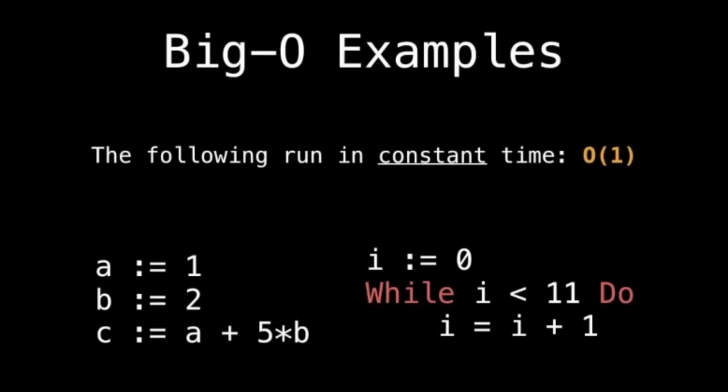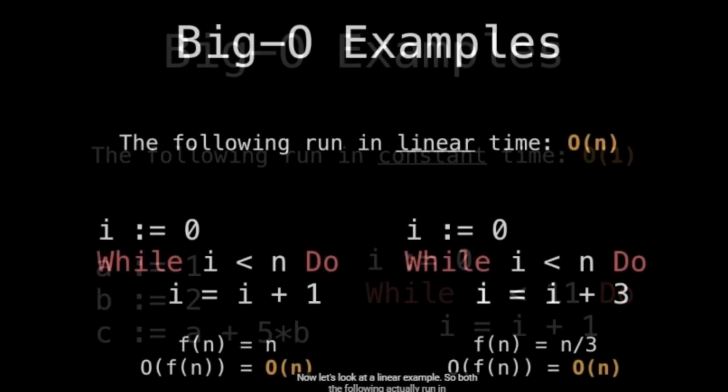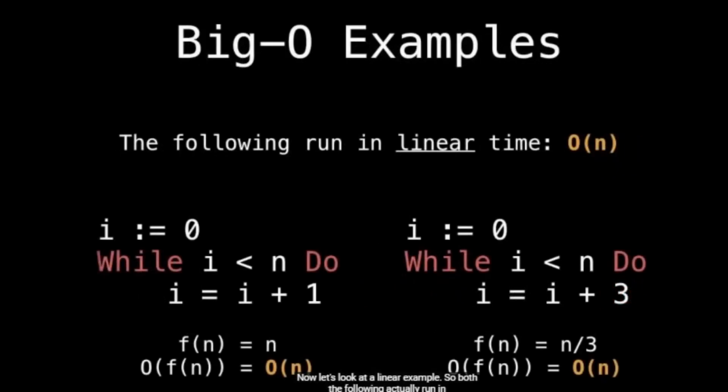And on the right, okay, we are doing a loop, but the loop itself doesn't depend on n, so it also runs in a constant amount of time. As our input size gets arbitrarily large, that loop is still going to run in the same amount of time regardless.